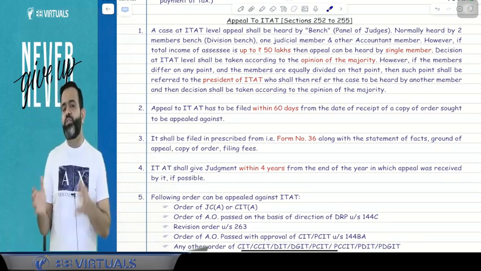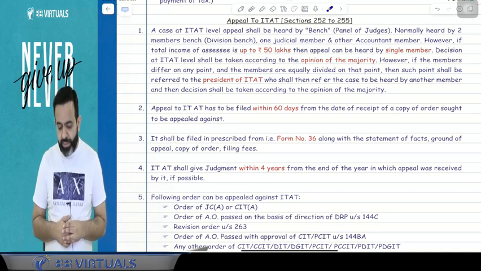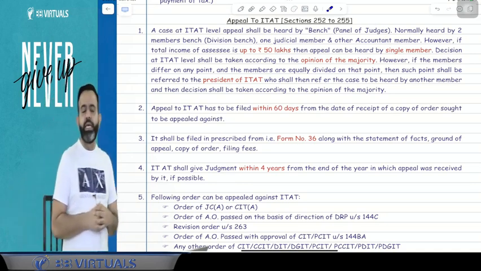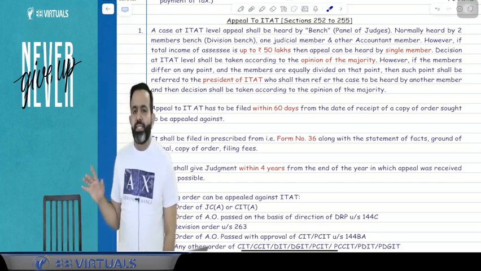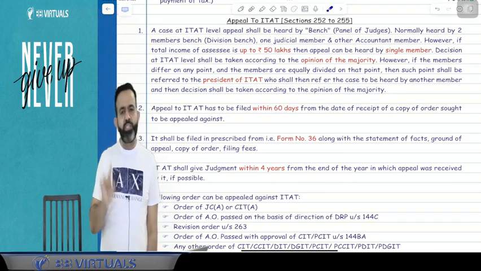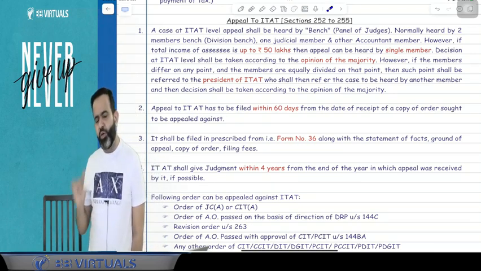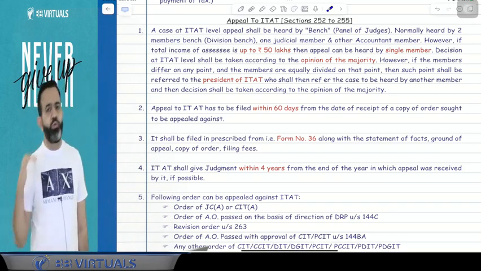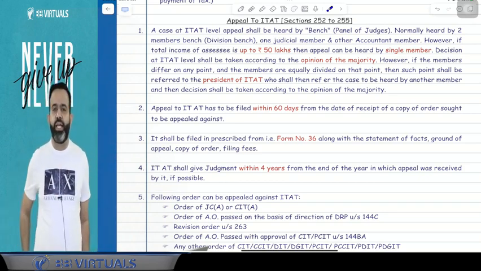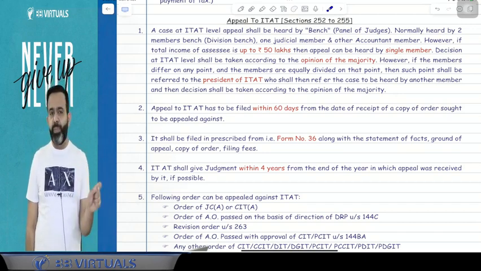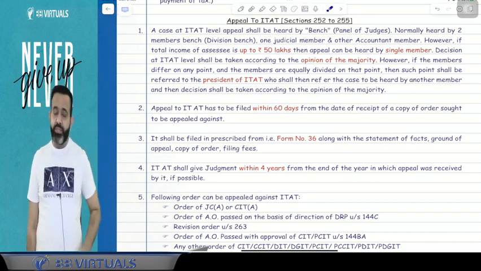Now, if the case is very small, meaning the total income is not more than 50 lakh, then judgment can be given by a single member bench also. Single member bench means there will be only one judge. So if that case is very small, with total income up to 50 lakh rupees, then judgment will be given by a single member bench, or one judge, you can say.